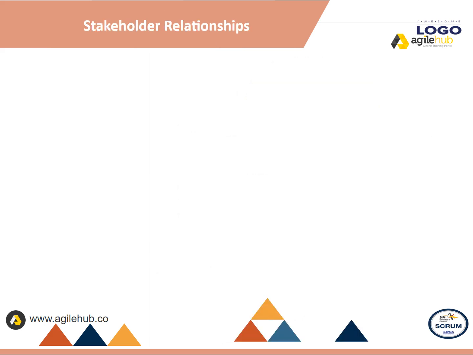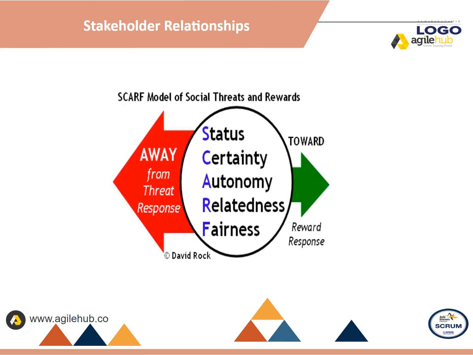Stakeholder relationships. The SCARF model is a tool that helps to improve interpersonal relationships by addressing the factors that affect them the most. It was created by David Rock in 2008. To do this, it proposes that there are 5 social factors affecting interpersonal relationships.